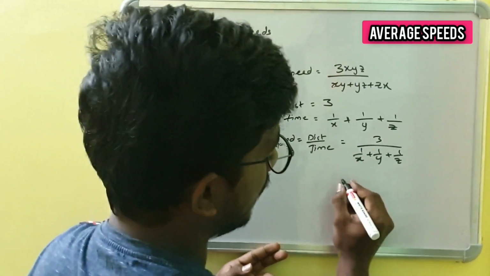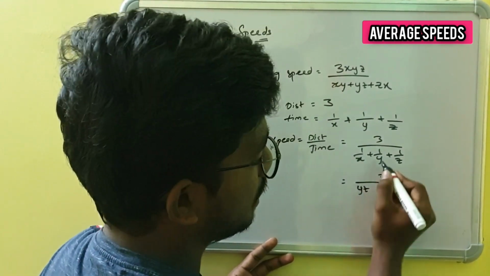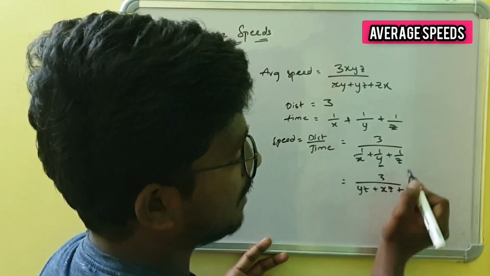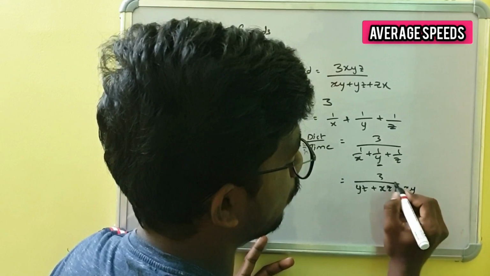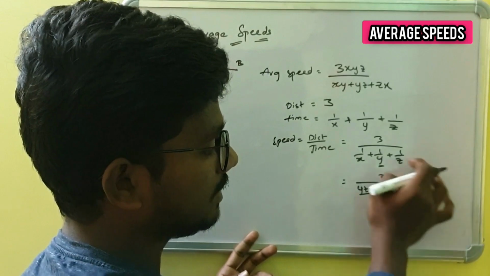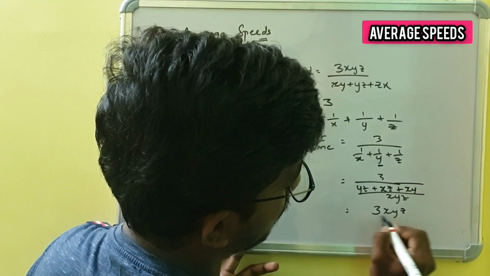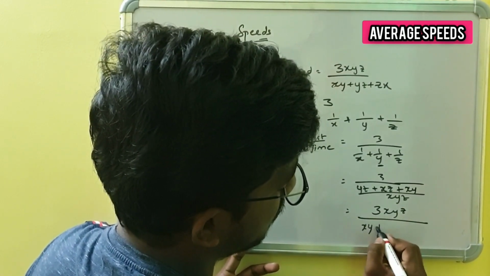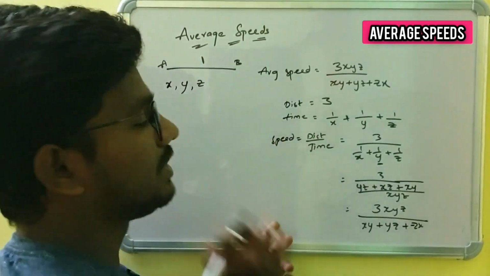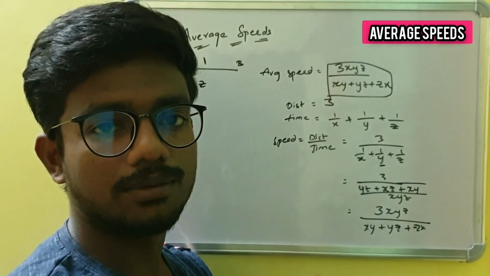Here we have x, so we have to multiply with y and z. Here we have the y variable, so we have to multiply with x and z. Here we have the z variable, so we have to multiply with x and y, and the LCM xyz we have written in the denominator. Now I am taking this denominator to the numerator, so it will be multiplied. So 3xyz by xy plus yz plus zx is the average speed of those three cars. This is how we obtain the formula 3xyz by xy plus yz plus zx.